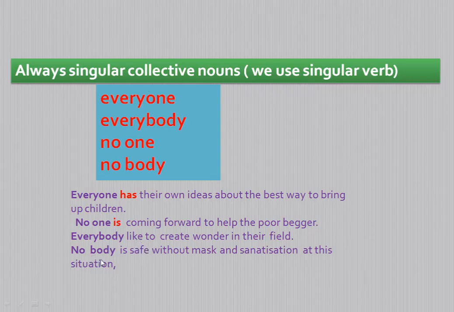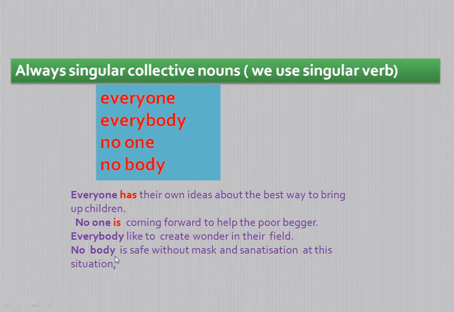Similarly, nobody is safe without mask and sanitization in this situation, in this corona pandemic situation. Here nobody is acting as a singular subject. Nobody is a singular subject and it is acting as a singular subject here. Therefore it needs a singular verb. So nobody is right.